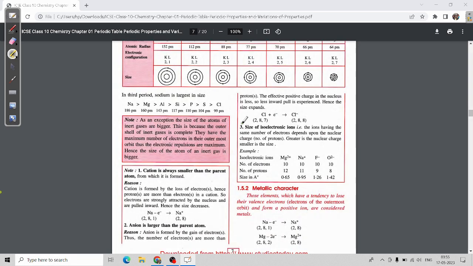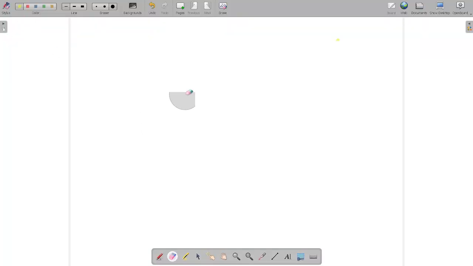This third topic is size of isoelectronic ions, or isoelectronic species. I will explain this topic on the whiteboard. If we talk about a cation, what is a cation? A positively charged ion. If there is an element named X and it has a positive charge, then it is a cation.